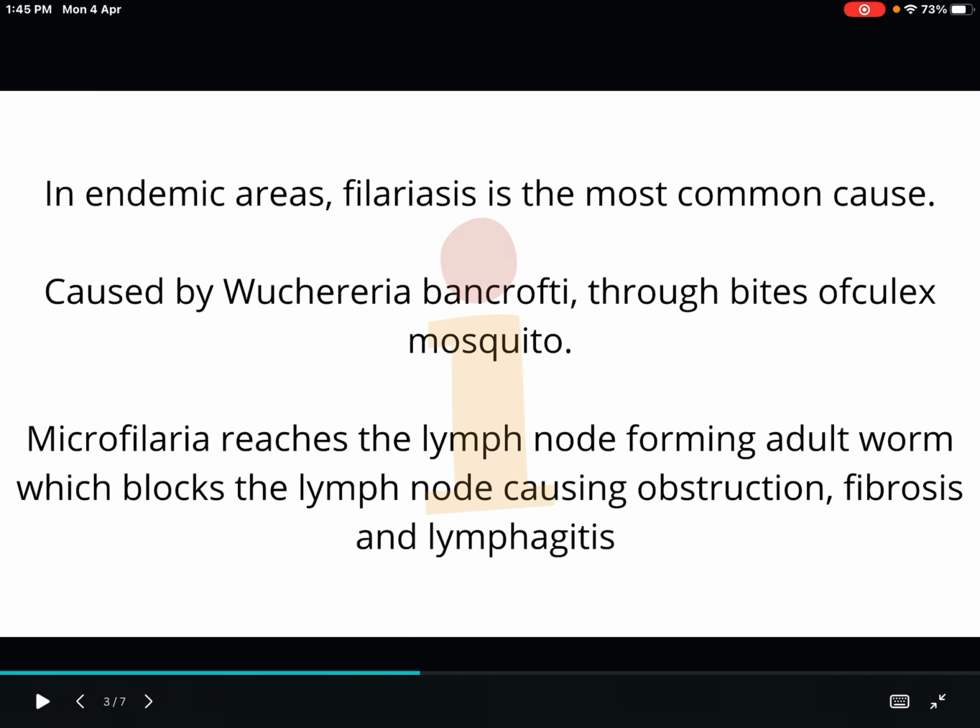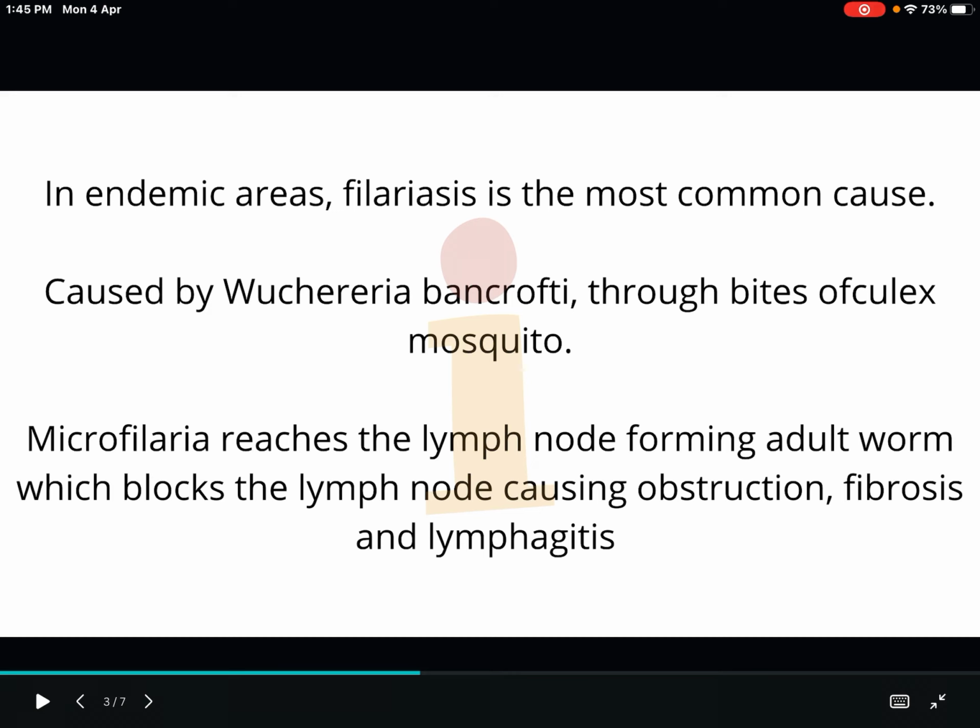Next point: in endemic areas, that is in the coastal areas of India and other continents, filariasis is the most common cause. Filariasis is caused by Wuchereria bancrofti, we know, and it is through the bite of Culex mosquito.